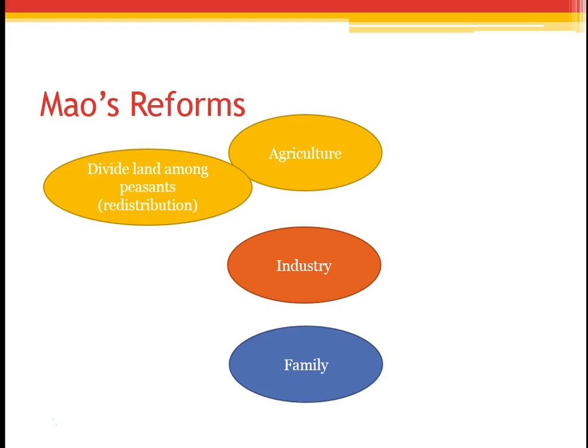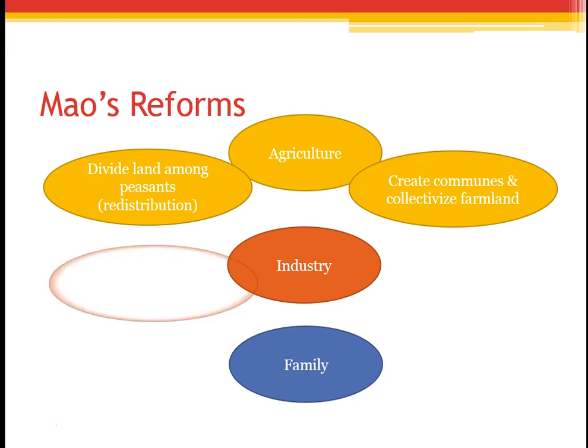Instead of just the wealthy people owning large tracts of land where peasants would work, think back to feudalism and how that was, he divided it up into smaller portions, and the peasants had the responsibility for that land, and there was no overall land owner there. So this creates what are known as communes, larger tracts of land where all these peasants work, and like I said, he's collectivizing that farmland. It is owned by the government, though. Remember, no private property in communism.